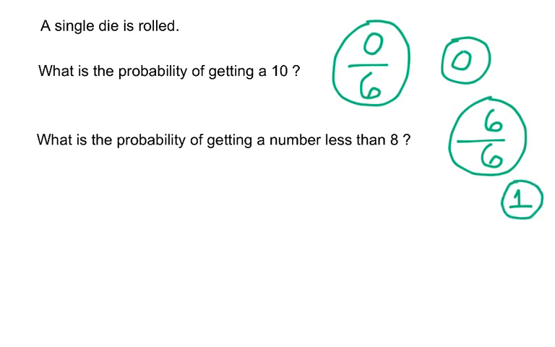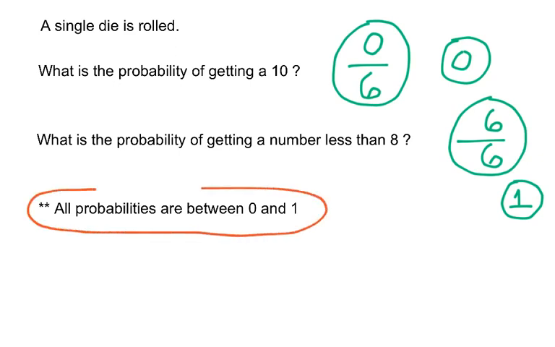And this brings us to an extremely important idea. And that idea is that all probabilities are between 0 and 1. Something that absolutely cannot happen, like getting a 10 when we roll a single individual die, that probability is 0.